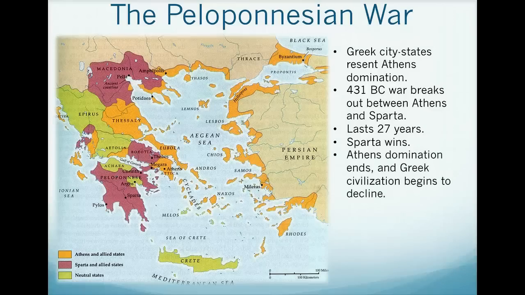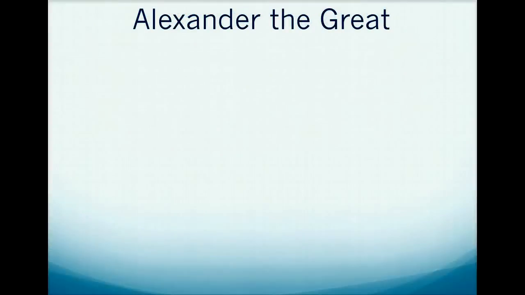And what this really does is it ends Athens' domination of the Greek world, and it also pushes Greek civilization to begin to decline. This is the beginning of the end, I should say, of Greek civilization and its power and influence in the region. And we're going to take that next step and see what happens. And really it's going to focus on this guy right here, Alexander the Great. Before we can get to him, though, we need to look at Philip II of Macedonia.